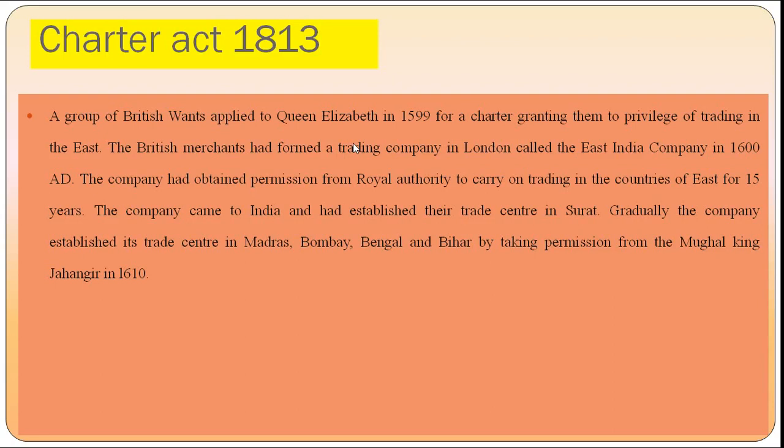They first established a trading center in Surat, and gradually they established trading centers in Madras, Bombay, Bengal and Bihar by taking permission from the Mughal king Jahangir in the year 1610 AD, when Jahangir ruled in India.